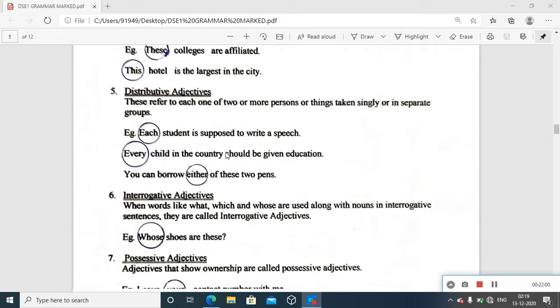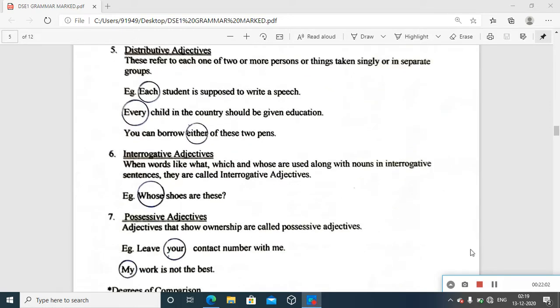distributive adjectives. Distributive. Distribution. Take the notion of distribution so that it will be easy for us. These refer to each one of two or more persons or things taken singly or in separate groups. What is happening there?